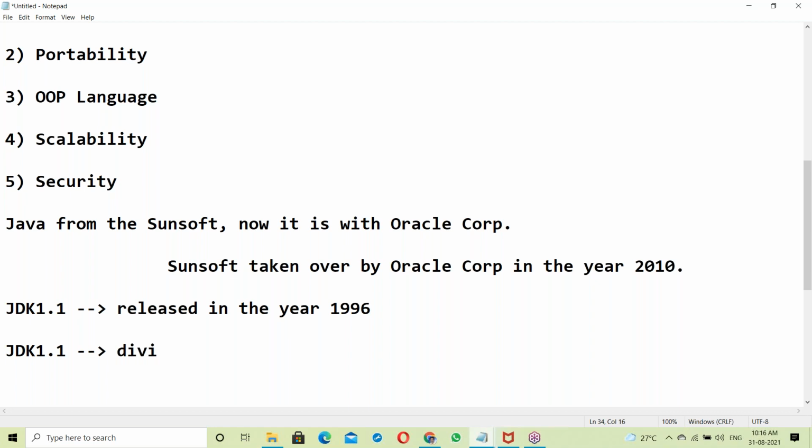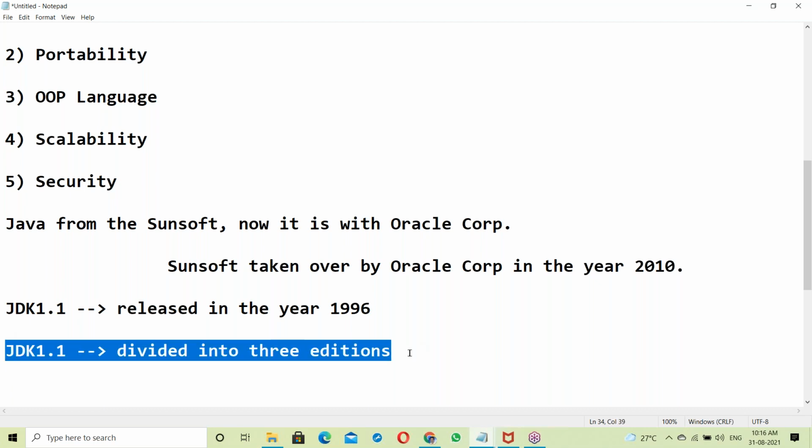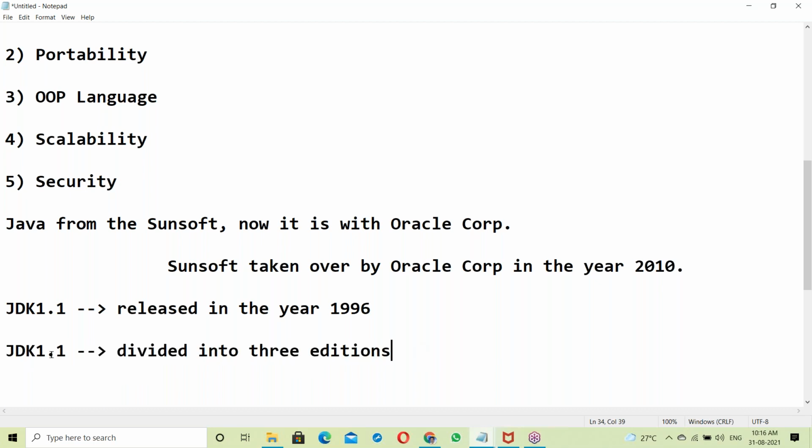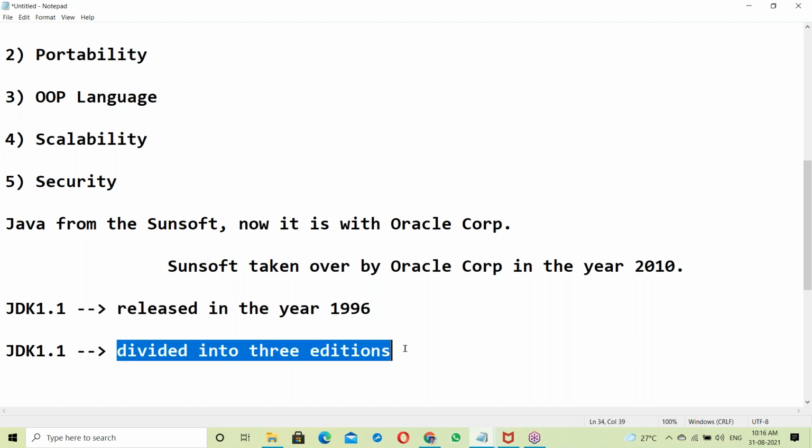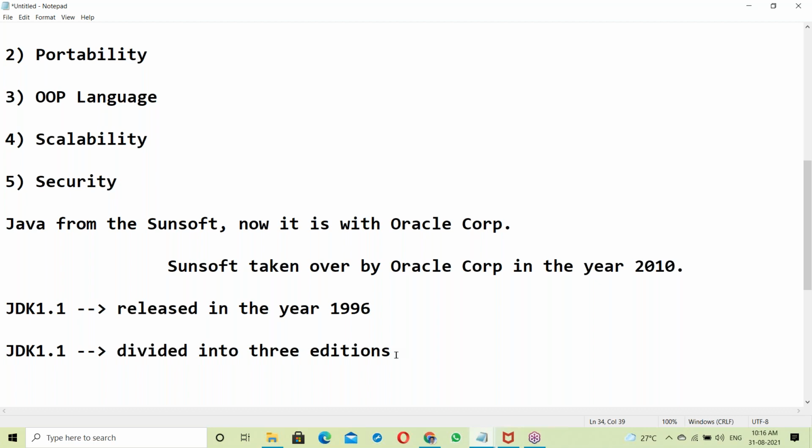JDK 1.1 was divided into three editions. Totally there are four editions, but initially it was three editions.